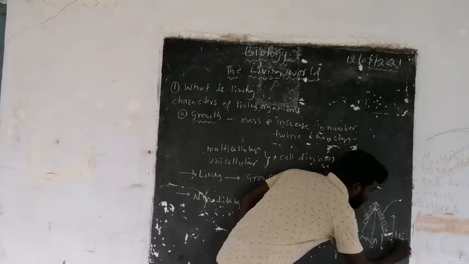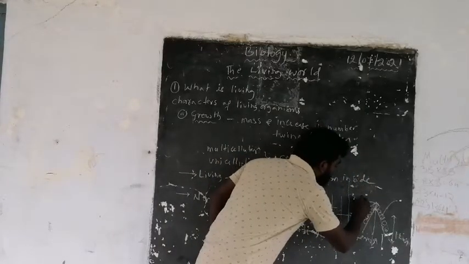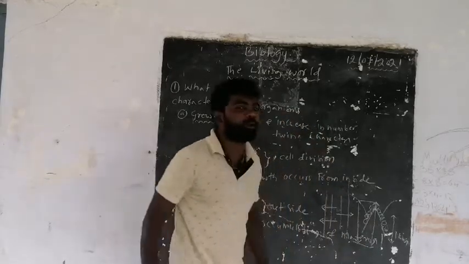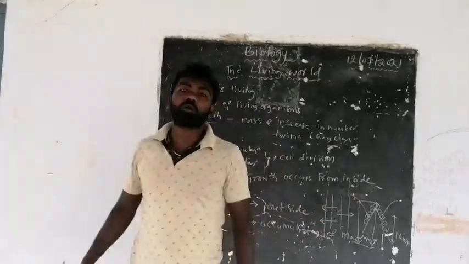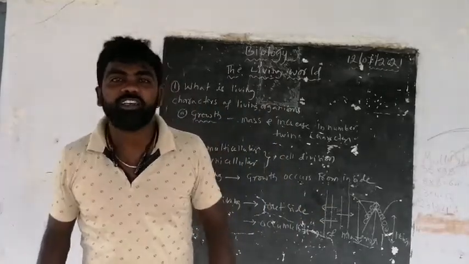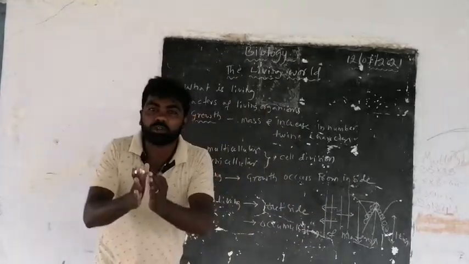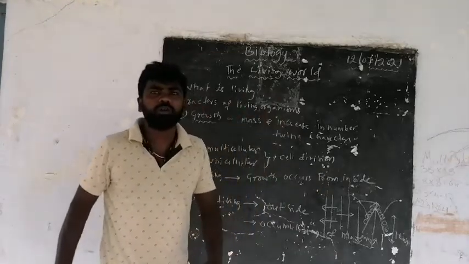1 kilometer, I said 1 kilometer. And 10 meters increase during the summer. 10 meters increase, 1.1 kilometer growth. Here, the growth occurs from the outside, and in the living organism the growth occurs from inside.